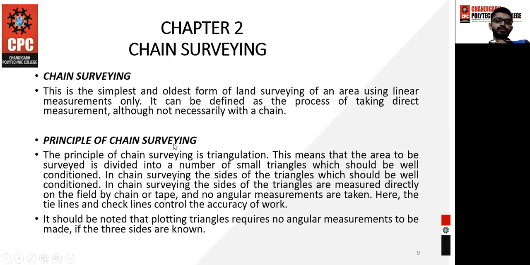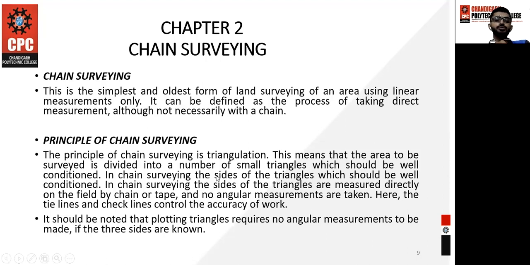And what is the principle of chain survey? I would like to tell you that the principle of chain survey is the triangulation method. So you need to know about triangulation. What is the triangulation method? You must have studied the Pythagoras theorem, that is perpendicular, base and hypotenuse. After getting the triangle, you get the whole area of that particular ground.